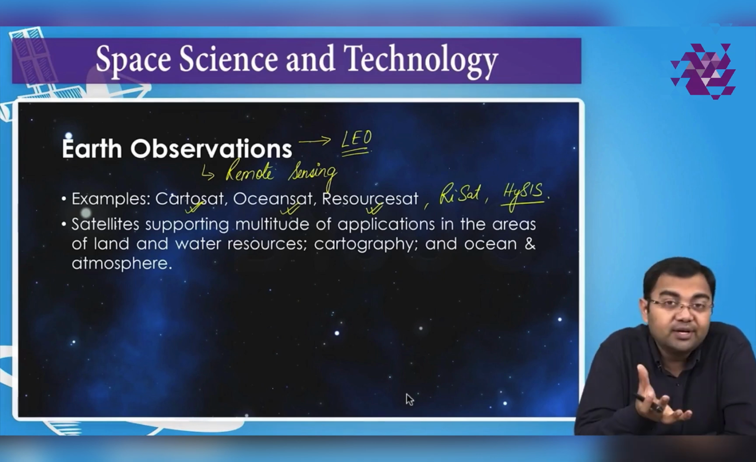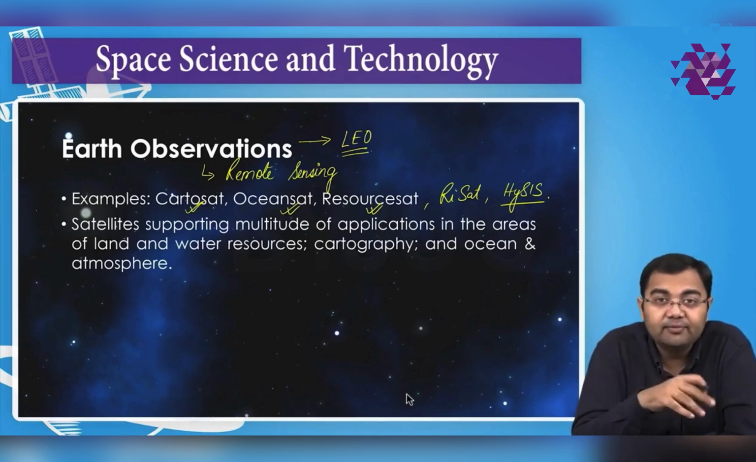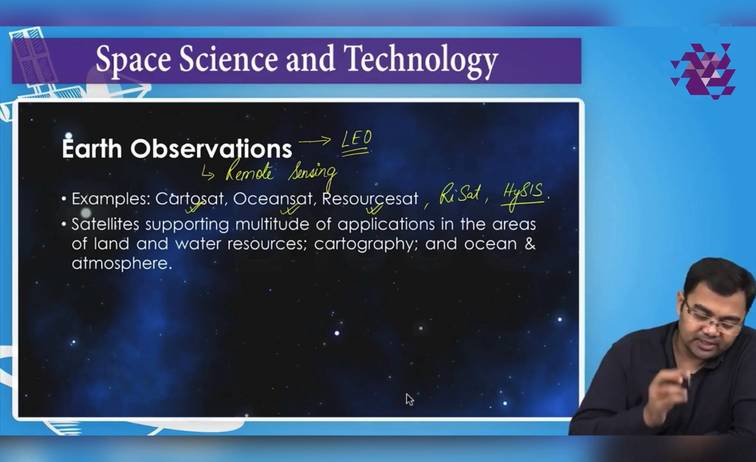What are the application areas? We had already seen the list of application areas. It can be used for urban development, for rural development, for agriculture, for mineral related things, for disaster management, for cartography, for the study of climate change and the environment. All these are various application areas which can be done with the help of Earth observation satellites.